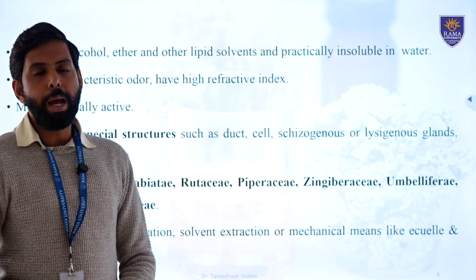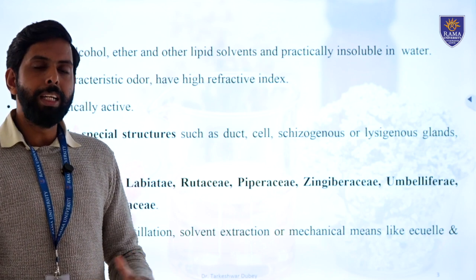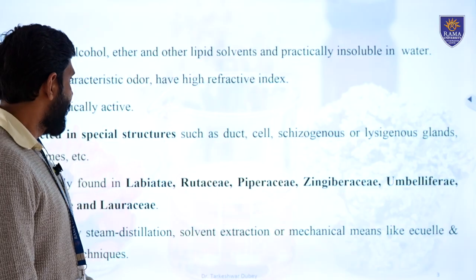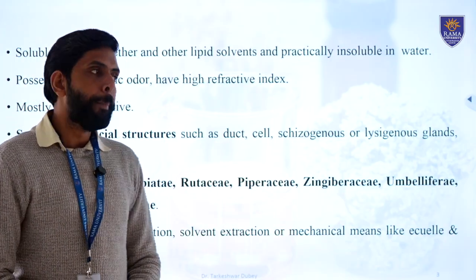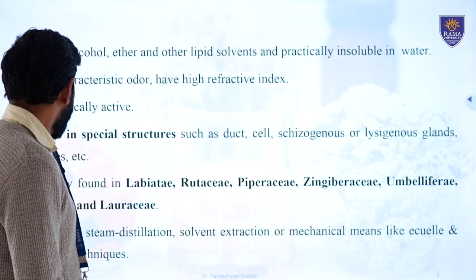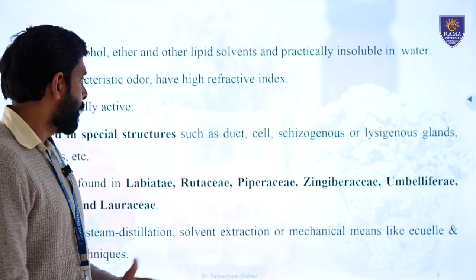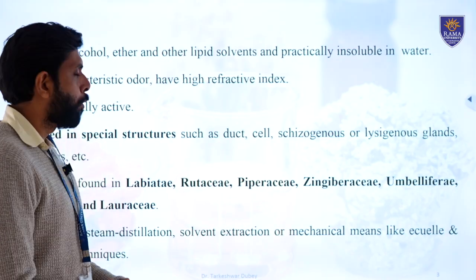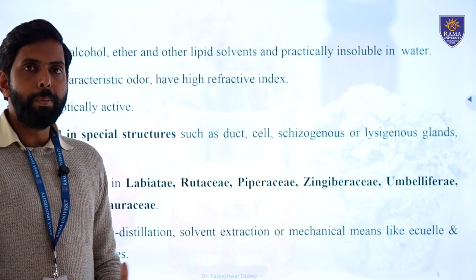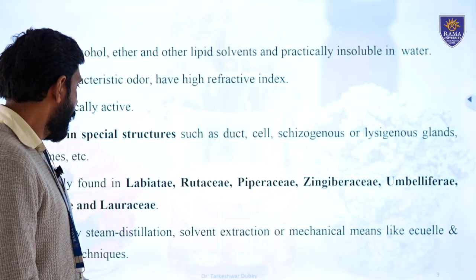Then the basic families. What are the families which produce them? The major families which produce volatile oils are Labiaceae, Rutaceae, Piperaceae, Zingiberaceae, Umbelliferae, Myrtaceae and Lauraceae. We know them through common plant examples. I'll show it in the next slide, but some are coriander and lavender oil. These all are volatile in nature.